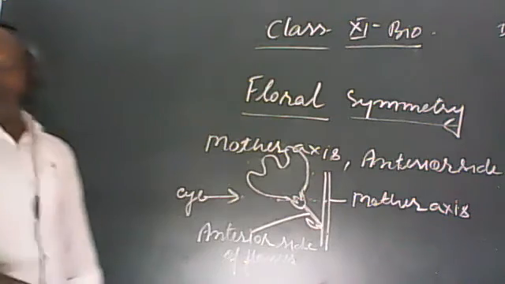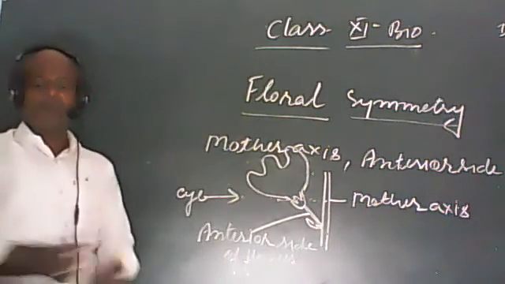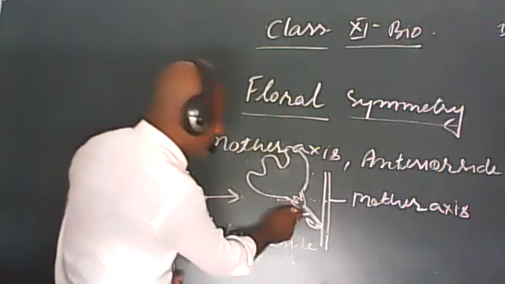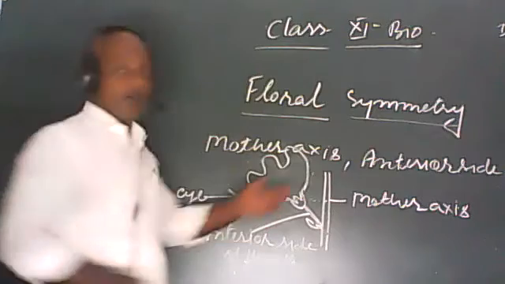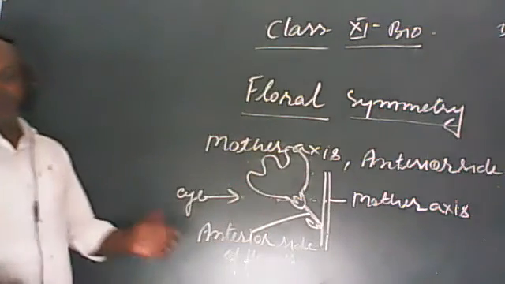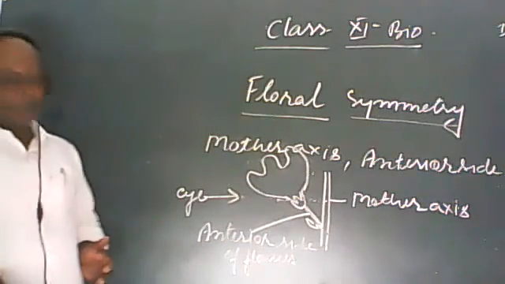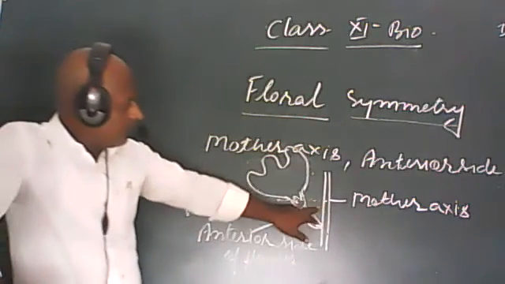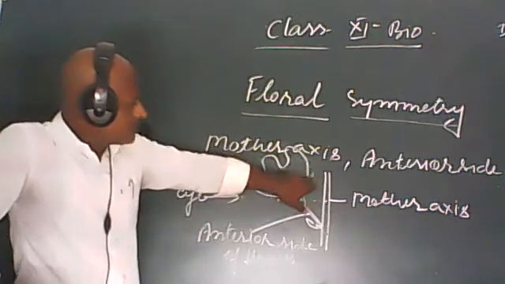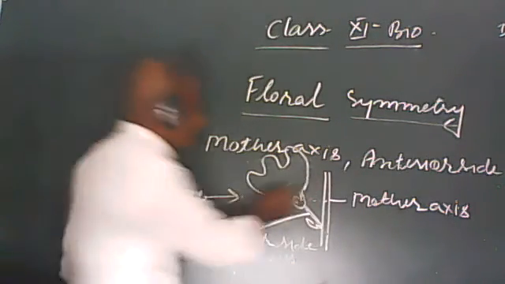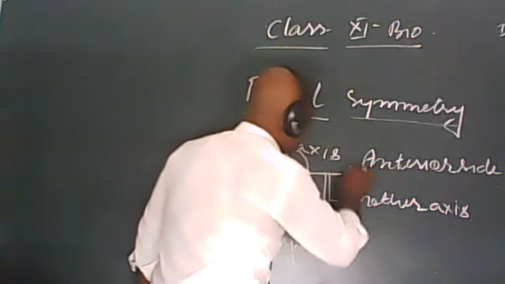Now we should have to know about the posterior side of flower. The upper portion, the above portion is called as, हम कह सकते हैं कि the side of mother axis is called as the posterior portion. आप यहाँ कह सकते हो this is the posterior side.